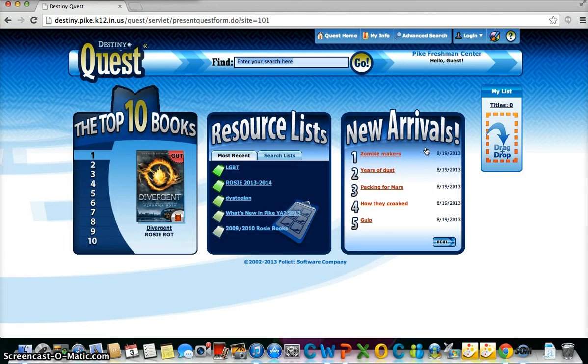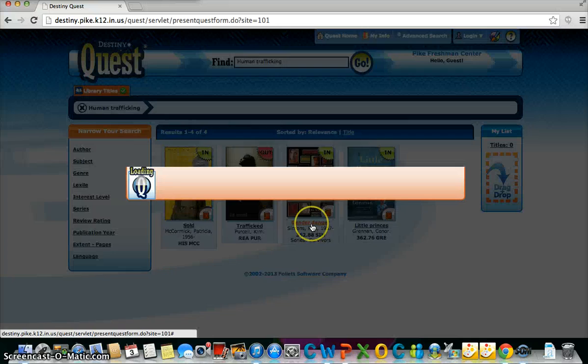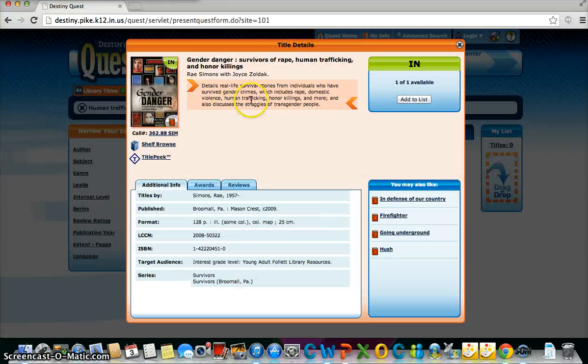You can always make a request to have your books sent from the Freshman Center to the main campus. They have 4 results. This book is in gender danger. Of course you could click on it, read the summary, and see if that pertains to the topic that you're pursuing.